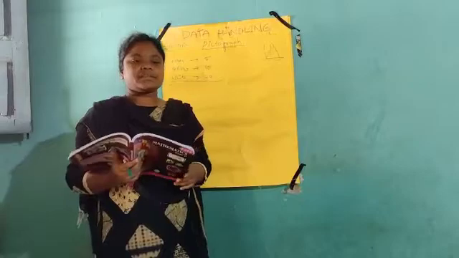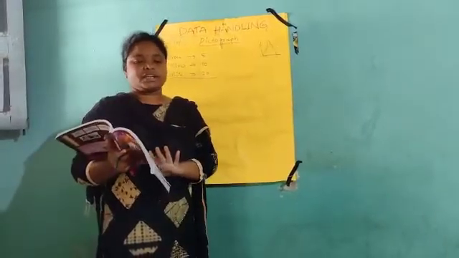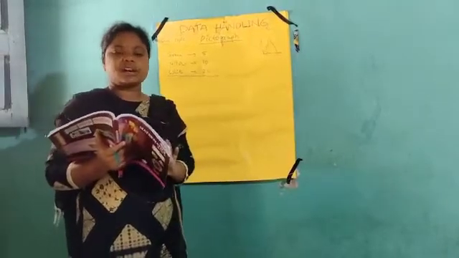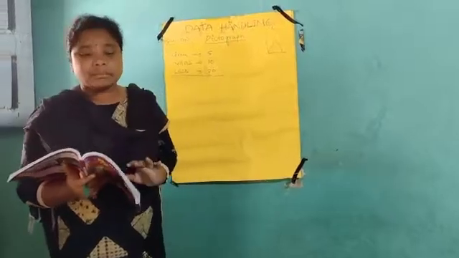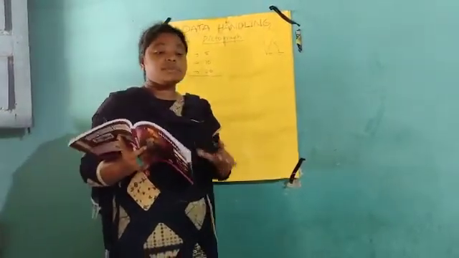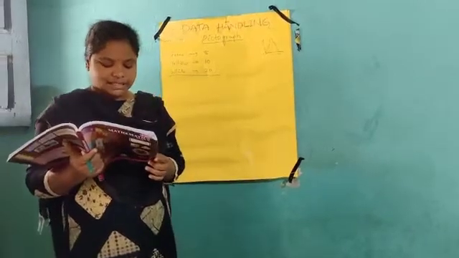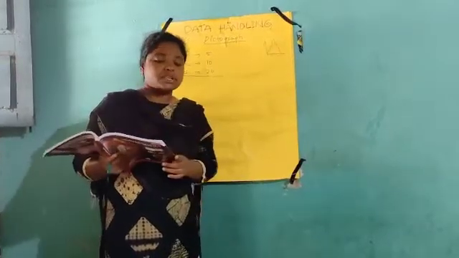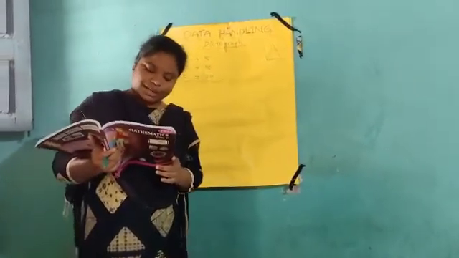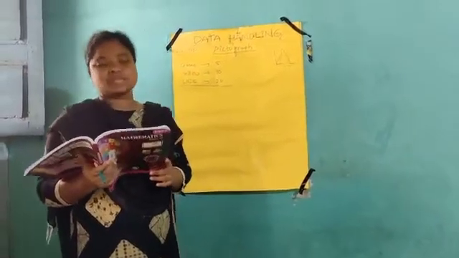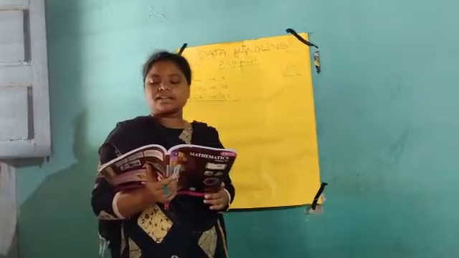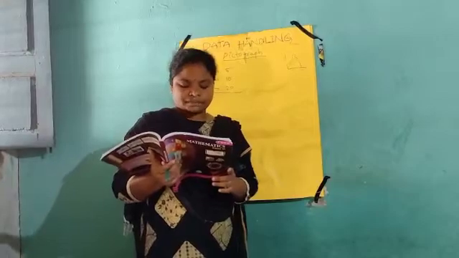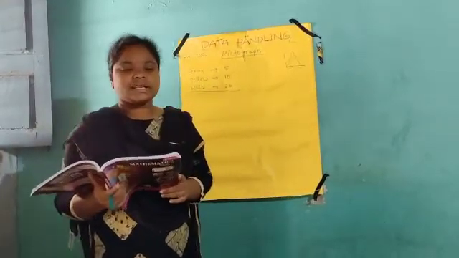Now, here one pictograph is given. We observe this pictograph and answer the following questions. Which books are more in number, among Telugu, Hindi, English, Math, Science, Social? Out of 6 subjects, maths has the most, with 6 books. Very good. Next, which books are least in number? English, with 3 books. Very good.